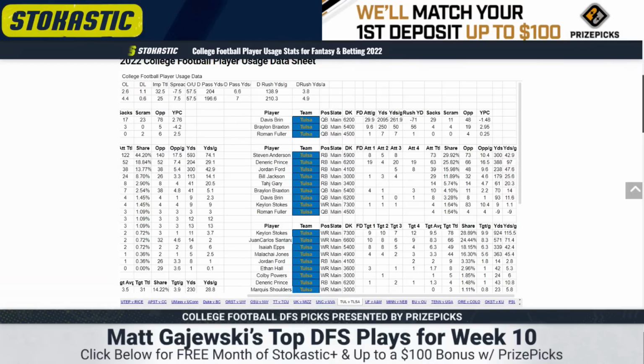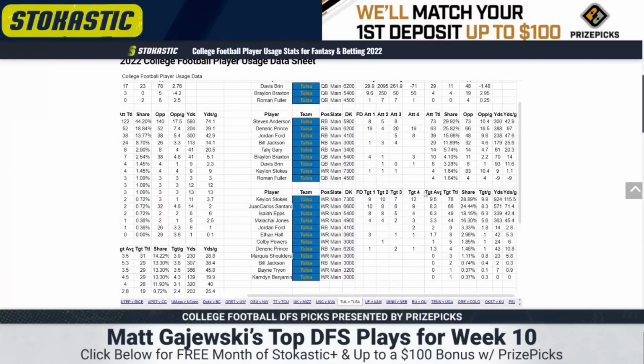When Brin's in there, you have solid target shares for Keelan Stokes, Juan Carlos Santana, and Isaiah Epps. If you look at their numbers, Stokes averages 115 yards per game on 10 targets. If Braxton comes in, does that drop? It could. I'm not sure. Juan Carlos Santana, 71.5 yards per game and 8.3 targets. Isaiah Epps, 42 yards per game and 6.3 targets. I'd be a little hesitant to play the Tulsa pass catchers if Brin is out. We won't know this till game time, though, so it's tough to see.